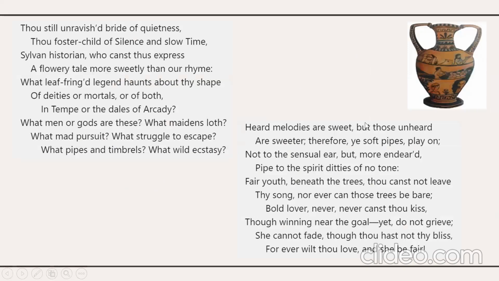John Keats looks at the Greek urn, which is well decorated with so many images, and he sees everything in the image. These are the 5 stanzas where he talks about his personal feelings towards the urn. He calls the urn an untouched bride of quietness. The urn is seen as a female whose foster parents are silence and time,